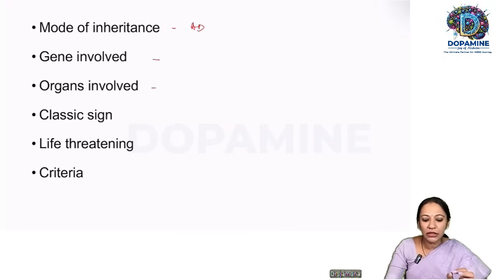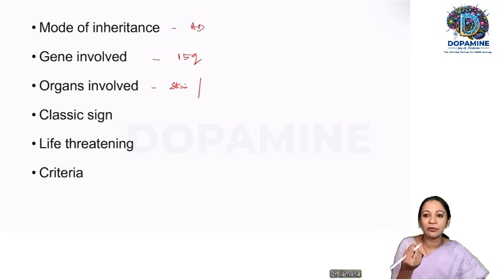So coming to the gene involved in Marfan syndrome, it is 15q. What are the organs involved? It is, as the picture says, see, people with Marfan syndrome will have more skin elasticity. So it will involve the skin. We said bilateral ectopia lentis, so it will involve the eye, and the most dreaded complication involving the cardiovascular system. The classic sign seen in Marfan syndrome is bilateral ectopia lentis, as we have already discussed.